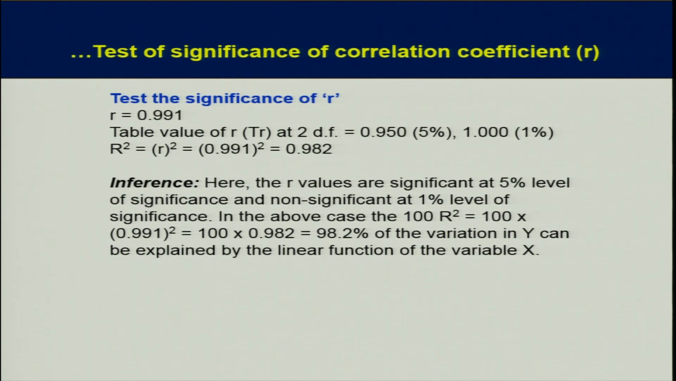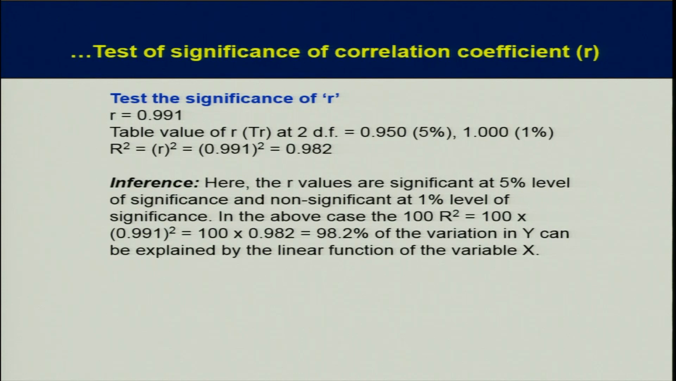For example, in this case your 0.991 is your calculated R and the table value is 0.950. So your calculated value is more than the table value, it means your correlation coefficient is significant. So the inference is the R values are significant at 5% level of significance and non-significant at 1% level of significance.